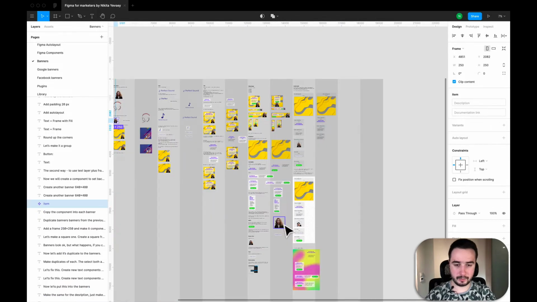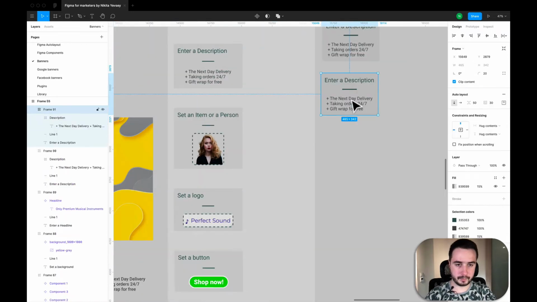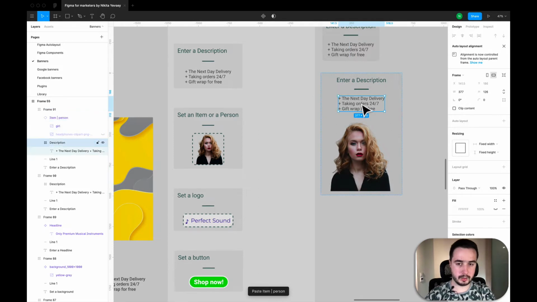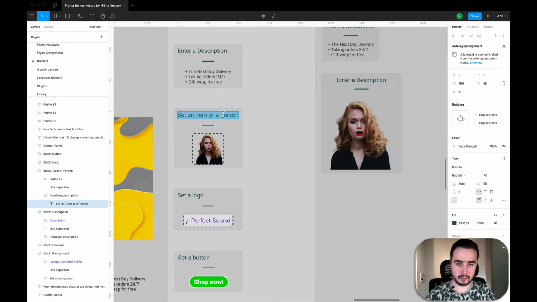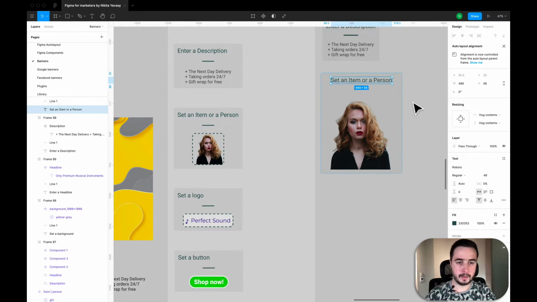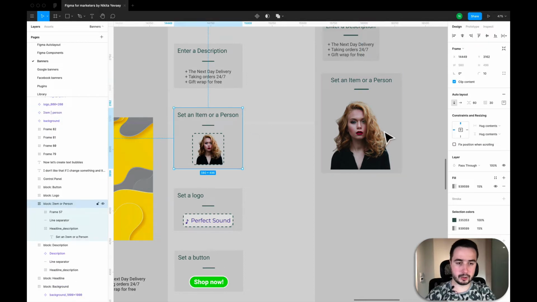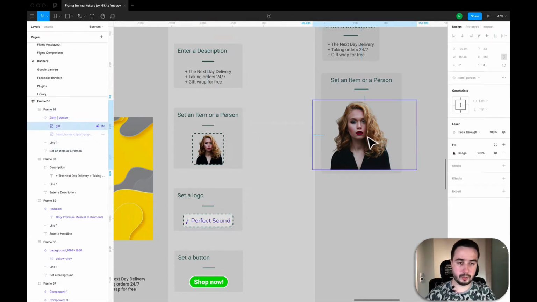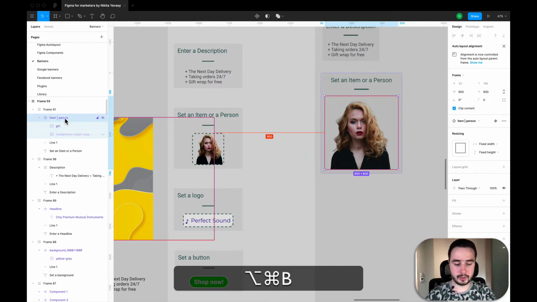I can use this one. Okay, I copy paste it. Okay, I delete these. I will copy this text. Okay, now I want to add such a dashed frame to understand where are the borders of my item or person component.